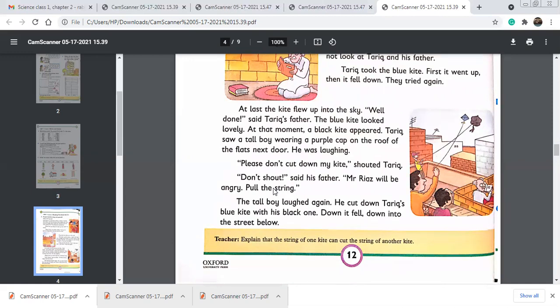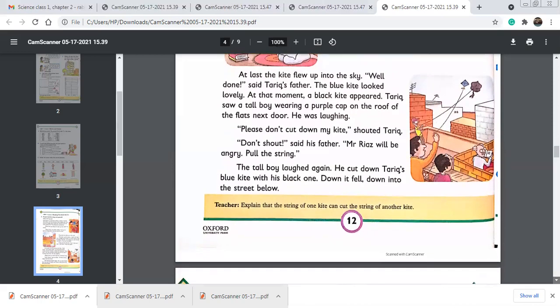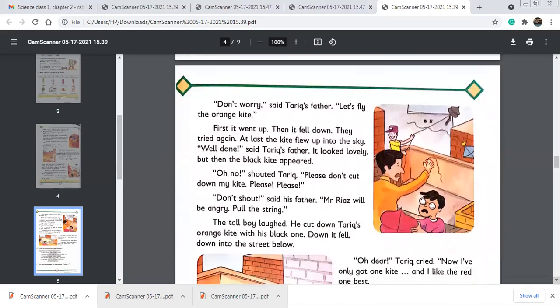Okay, so the tall boy laughed again. He cut down Tariq's blue kite with his black one. Down it fell, down into the street below. Oh my God. So this boy, he cut down Tariq's blue kite. And Tariq is very sad. He's feeling sad. Okay, moving on to page number 13.